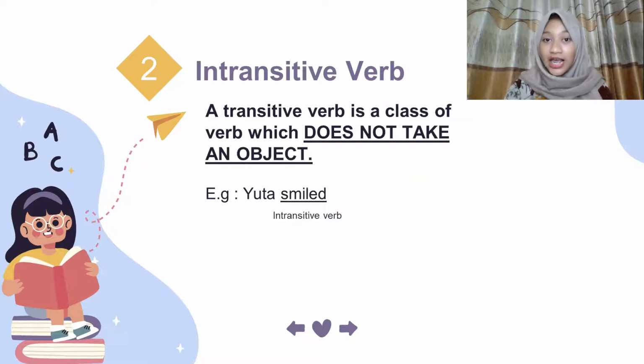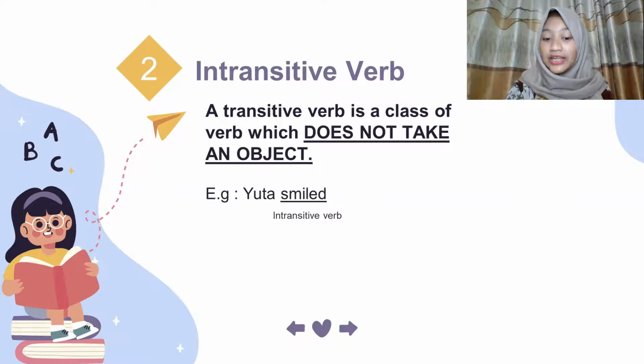So in grammar, an intransitive verb does not allow a direct object. We need to remember this: an intransitive verb does not take an object. This is distinct from a transitive verb, which requires an object, but an intransitive verb does not.